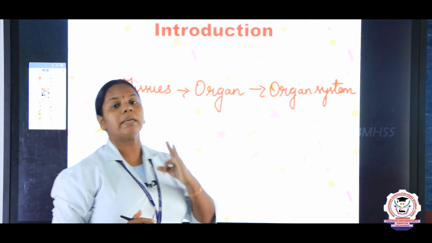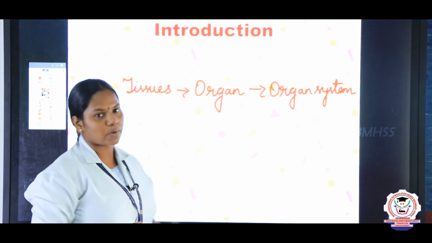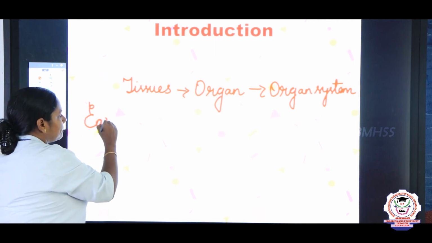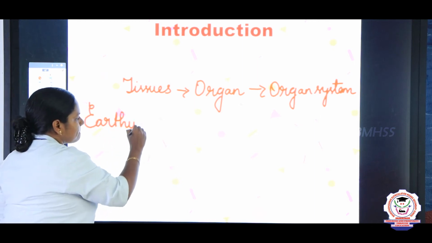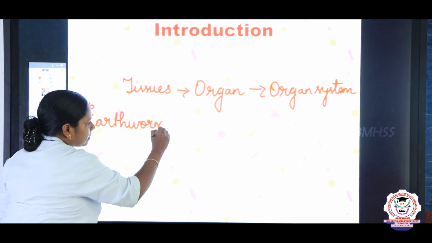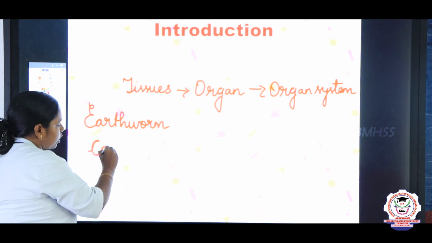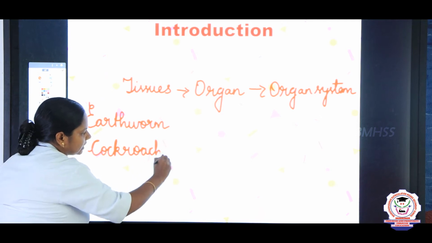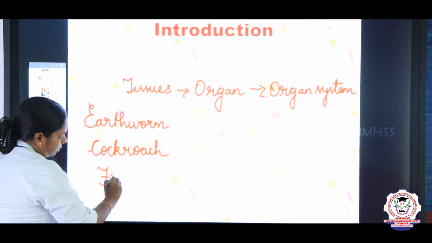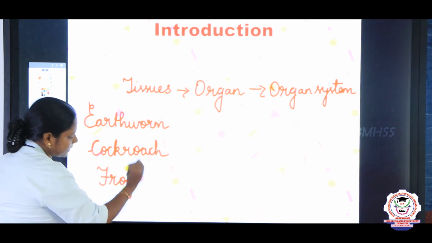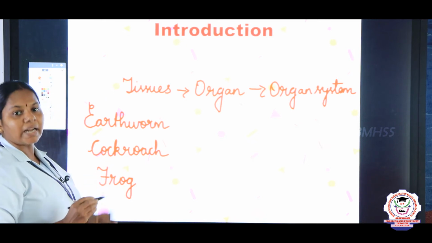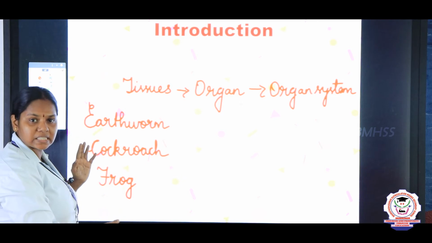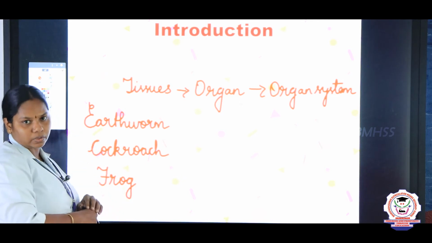About three important organisms. The first one is the earthworm, the second one is the cockroach, and the third one is the frog. So these are the three organisms, and we are going to discuss the different organ systems of these three organisms.